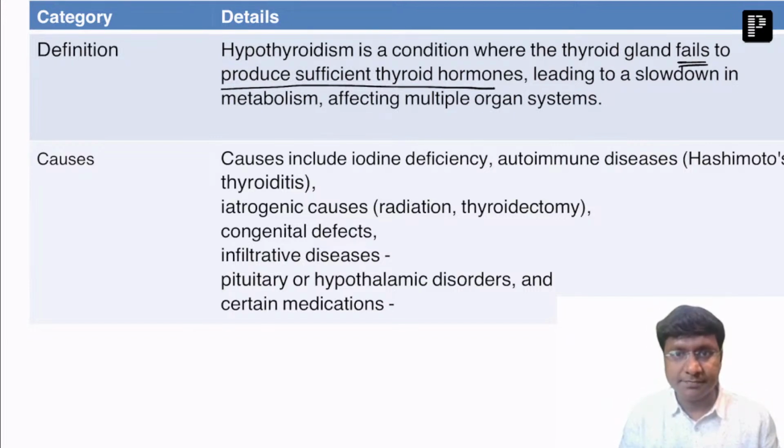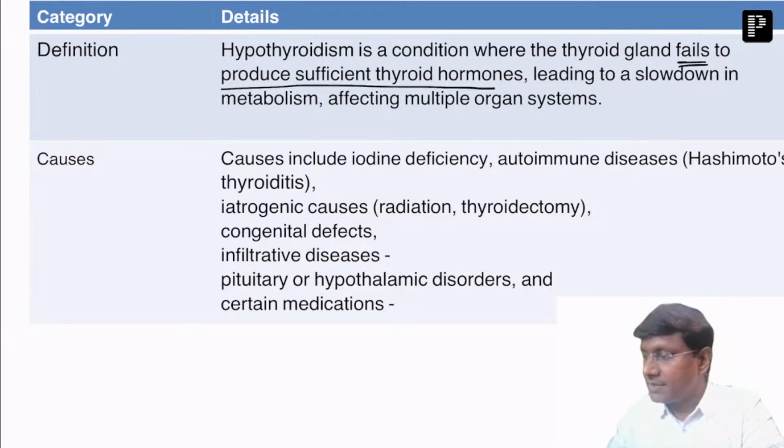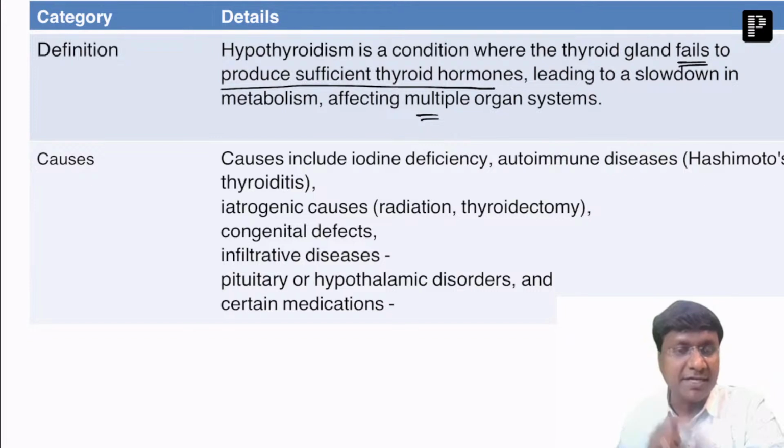And once there is slowdown of the metabolism, that will affect multiple organ systems. That is the problem in case of hypothyroidism, right?